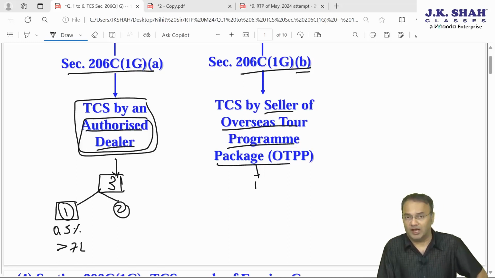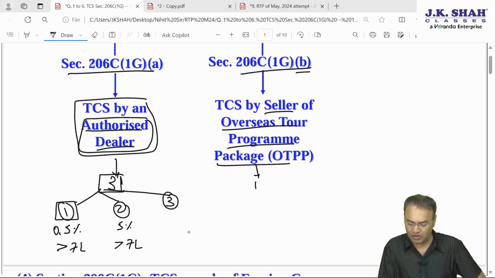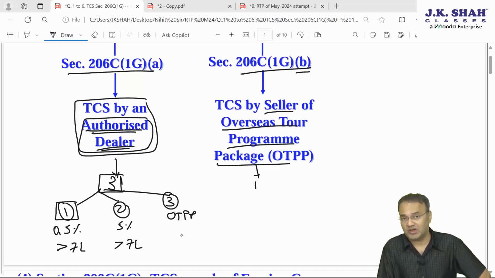Point 2 or category 2: you are purchasing from authorized dealer for any purpose being education or medical, but education other than out of loan taken from financial institution, then the rate is 5% on the amount exceeding 7 lakhs. Or if you are purchasing for OTPP, Overseas Tour Program Package, you are traveling abroad, you are buying it from authorized dealer, then provisions have been changed.